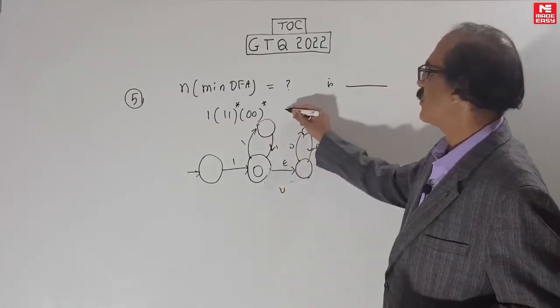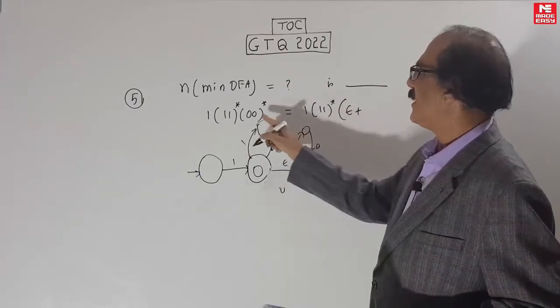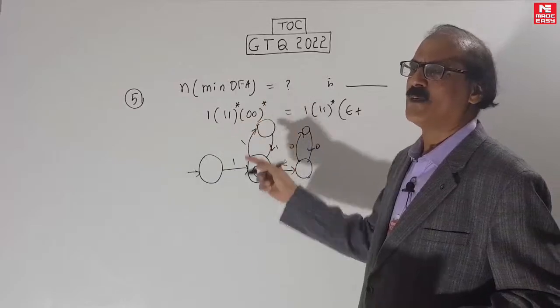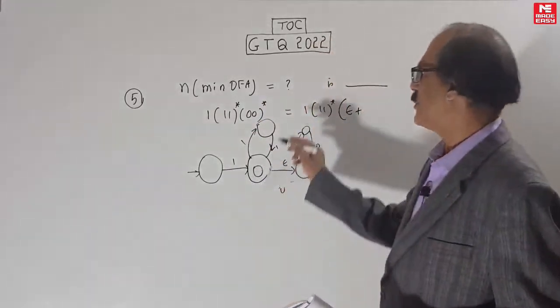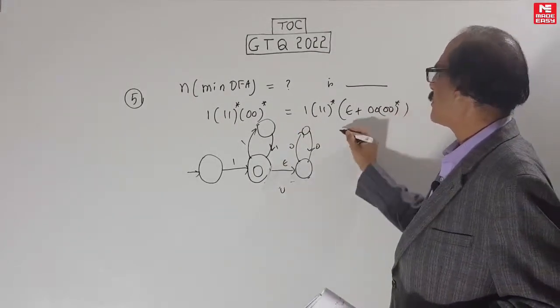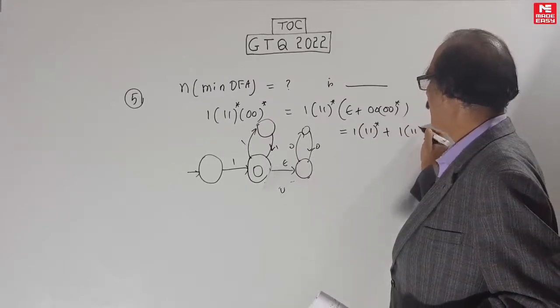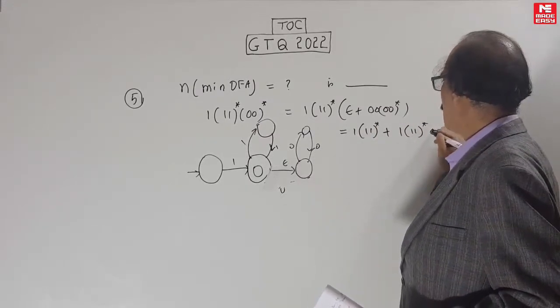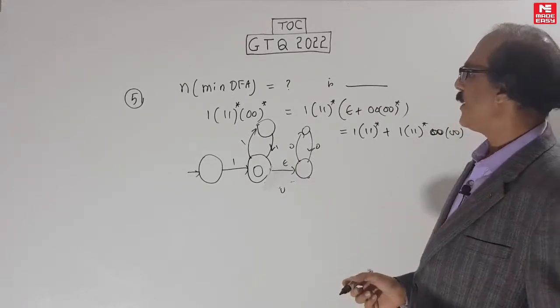So let's rewrite the regular expression. 1, 1, 1 star. Whenever you have A star, B star, write the second part, R star, as null plus R R star. So this is 0, 0 star, null plus 0, 0, 0, 0 star. And now separate it out. Now the null move will go away. Otherwise, you can't apply the algorithm. The null move removal algorithm doesn't apply, we don't have time for that. That's it. Now do it.